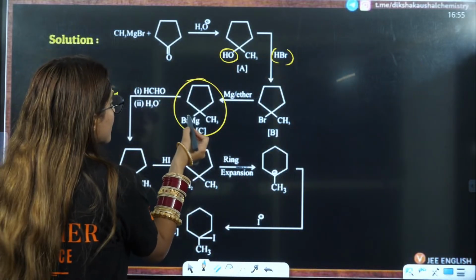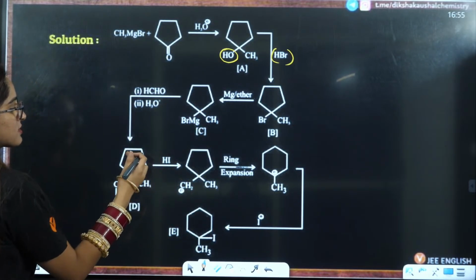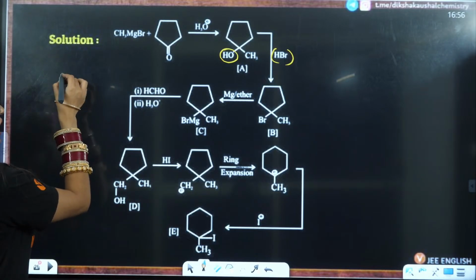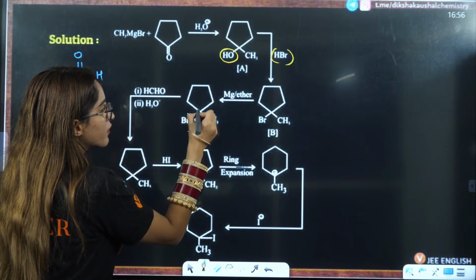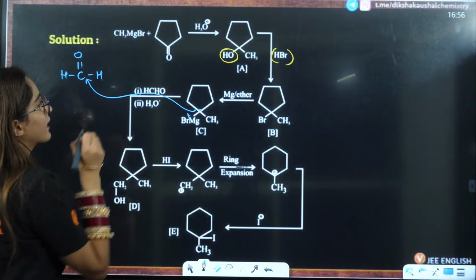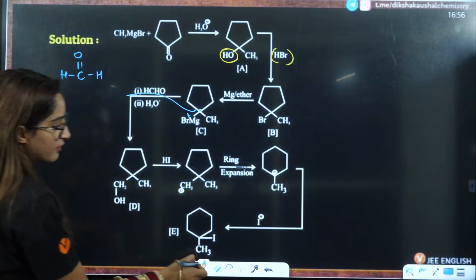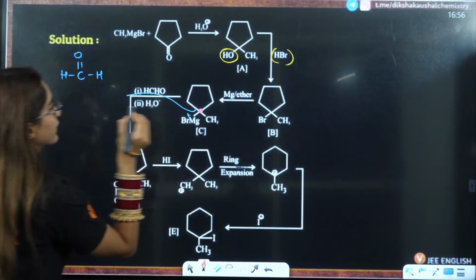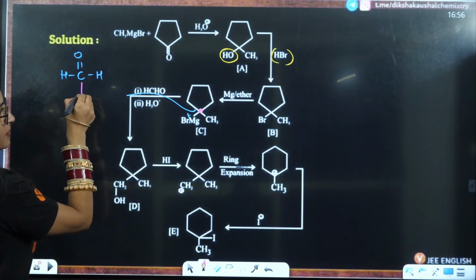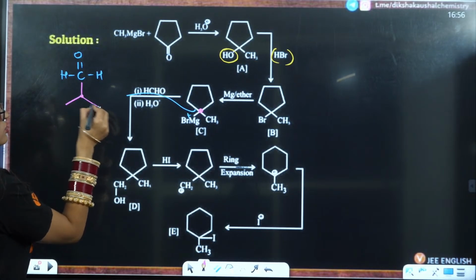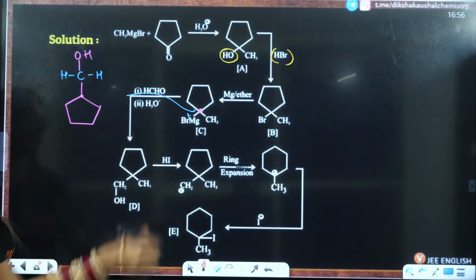So here, this is HCHO. This is the negative part. This is very, very important, how to form this thing here. This is HC double bond O, this is H, and this is positive here. This negative is going to attack here. That means this carbon here is attacking here. Then this is 1, 2, 3, 4, 5, and this is converted to OH here.